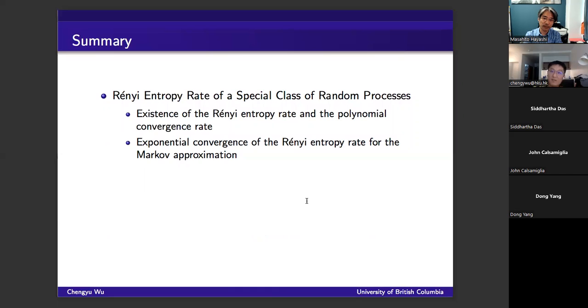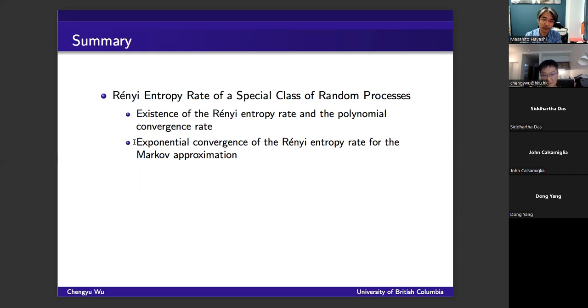So here is a summary of my talk. It will be divided into two parts. In the first part, we will consider the Renyi entropy rate of a special class of random processes. This special class contains hidden Markov processes as a special case, which is the reason we focus on it. In this part, we first prove the existence of the Renyi entropy rate for this class of random processes, and we also give an explicit convergence rate.